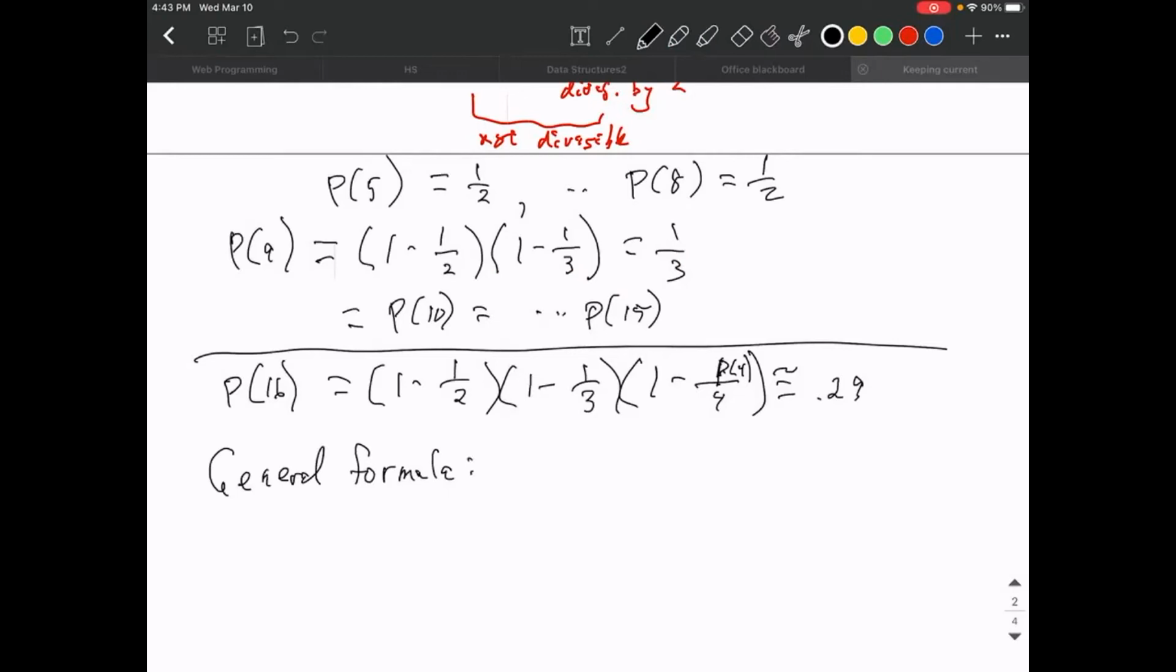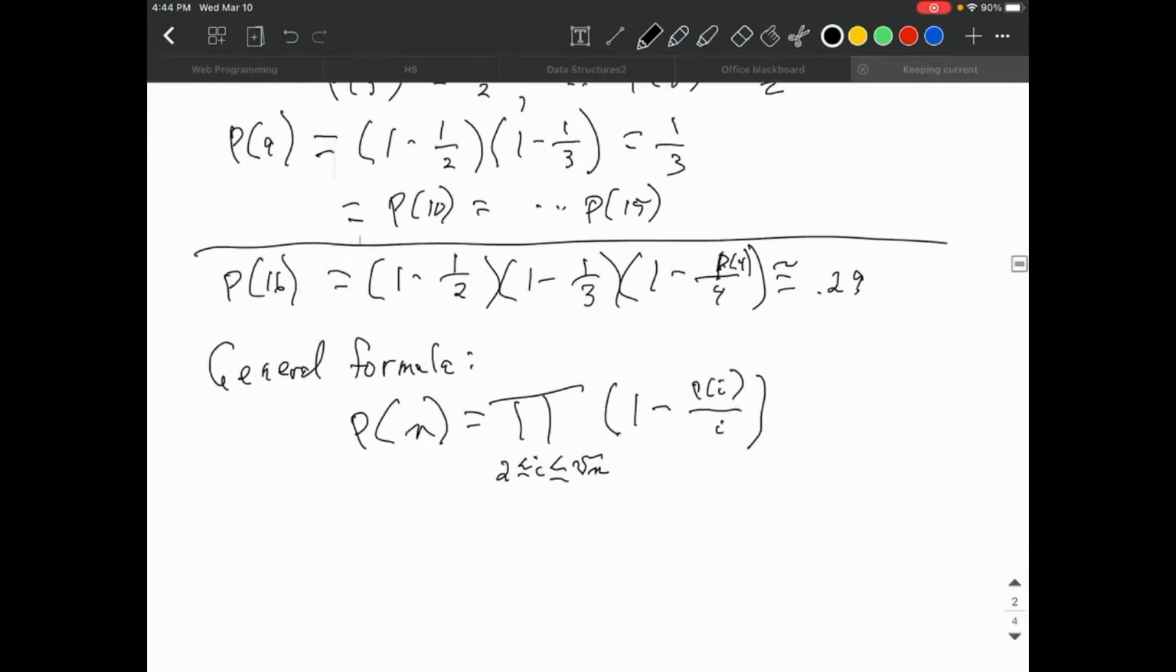The general formula says that the probability that n is prime is the result of a product. And I'll consider all possible divisors, and again, I must be integer, of the term 1 minus p of I divided by I. That's the general formula.